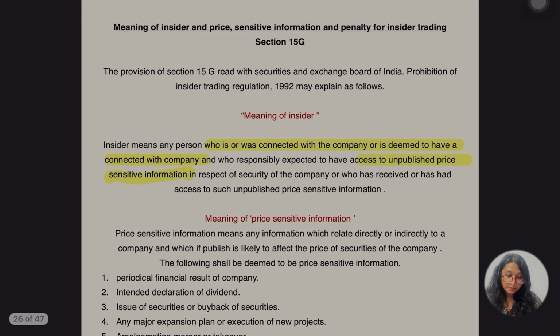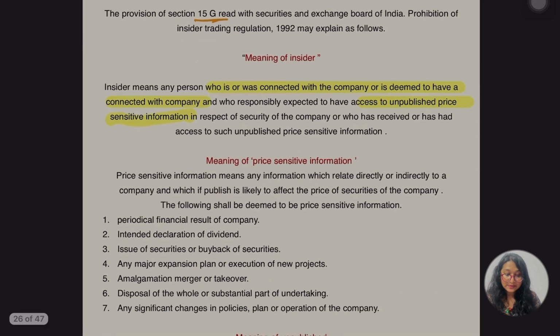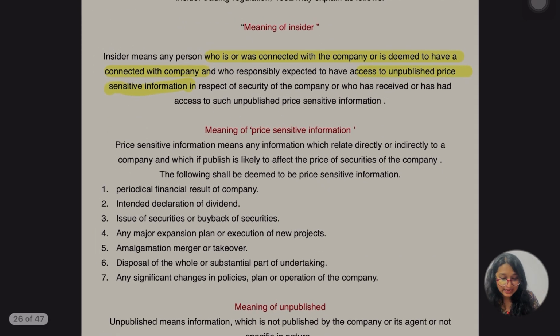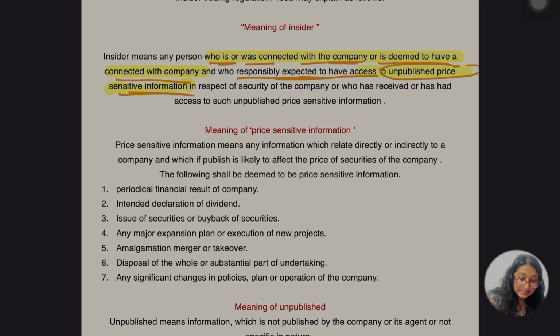Section 15G provisions read with the Securities and Exchange Board of India Prohibition of Insider Trading Regulations 1992 may be explained as follows. First of all, what is the meaning of insider? Insider means any person who is or was connected with the company or is deemed to have been connected with the company, and who is reasonably expected to have access to unpublished price sensitive information.